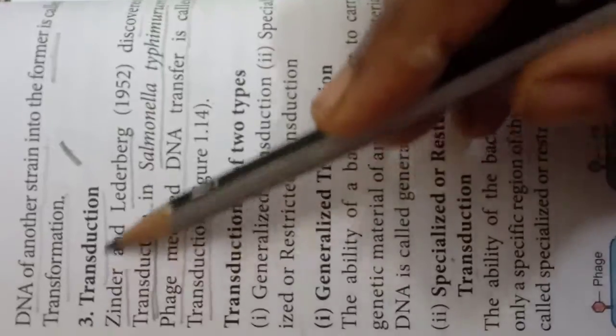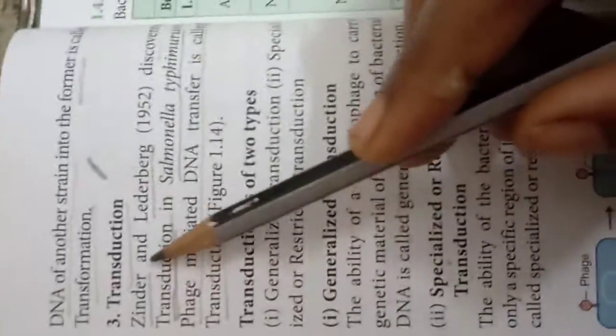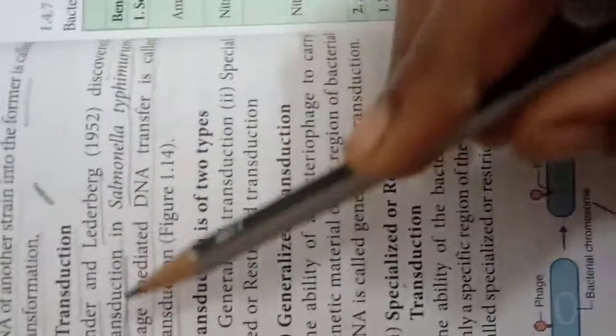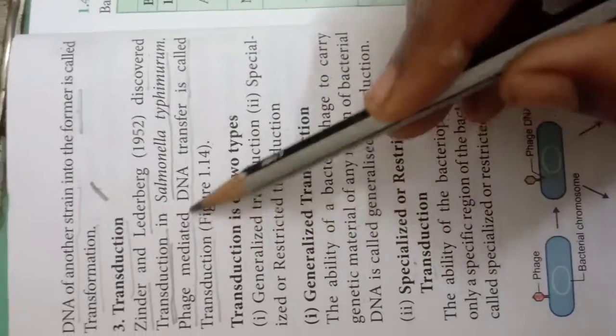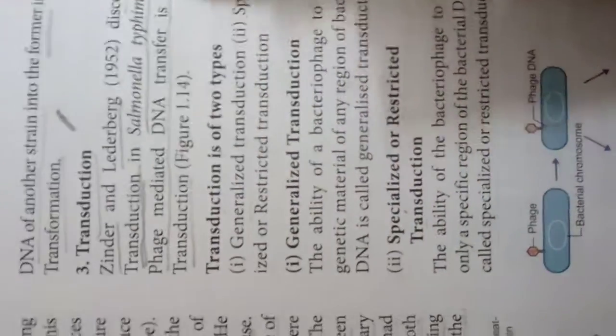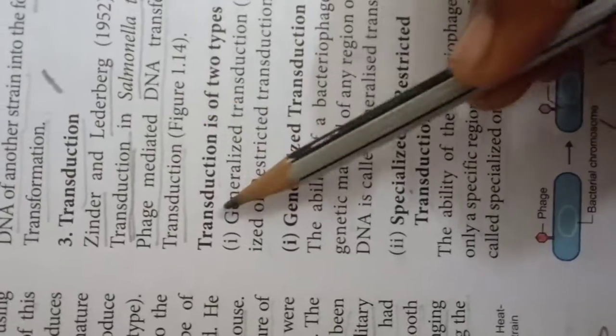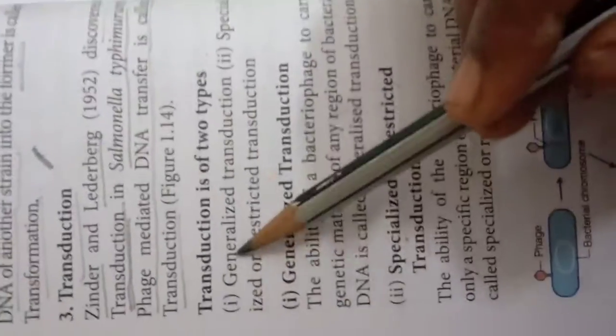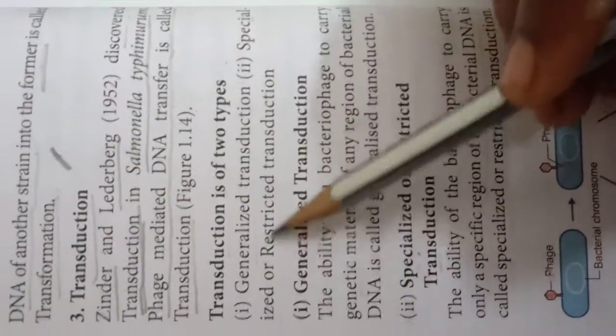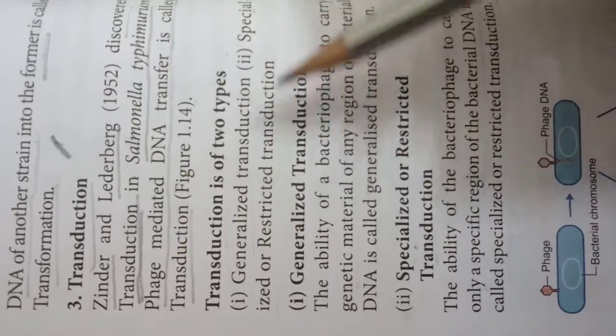Bacterial sexual reproduction. The third one is transduction. Zinder and Lederberg discovered transduction in Salmonella typhimurium. Phage-mediated DNA transfer is called transduction. Transduction is of two types: one, generalized transduction; second, specialized or restricted transduction.